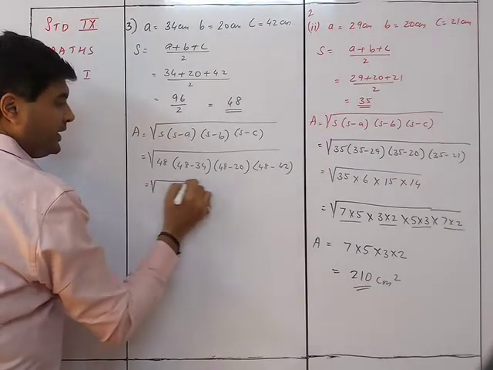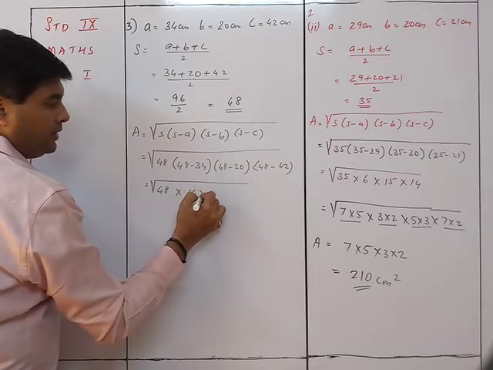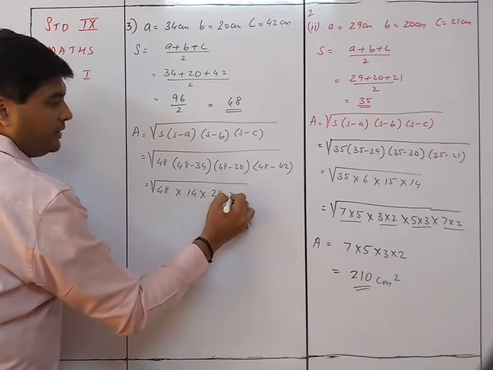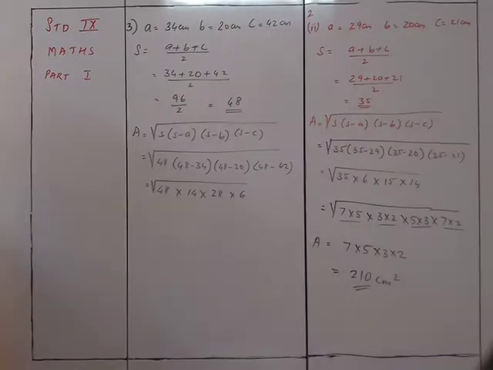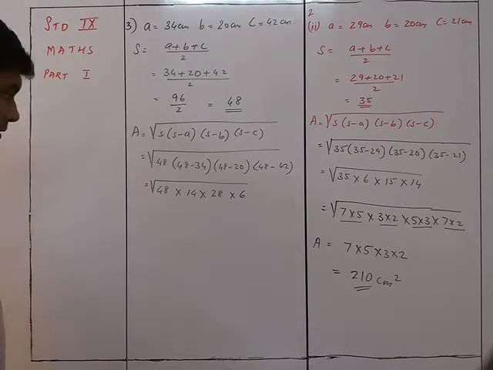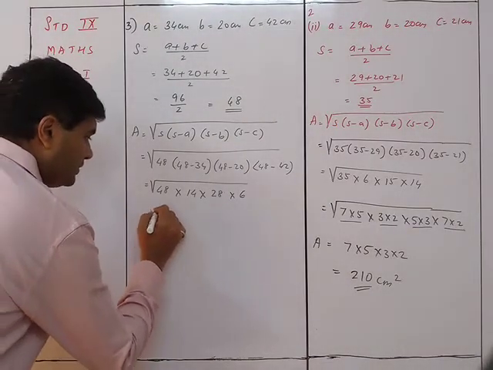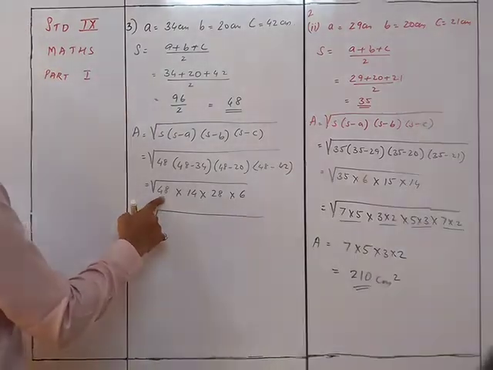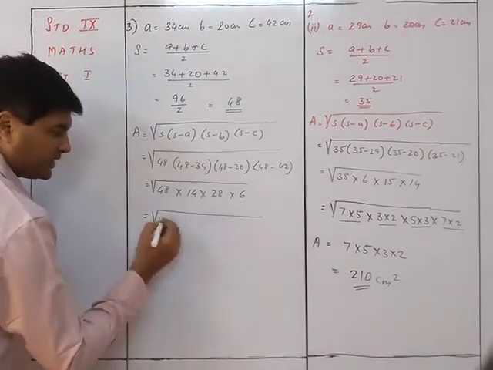That will give me 48 into 14 into 28 into 6. Right? So let's see this. We have over here 48. 48 is nothing but 6 8s, so let's do it that way.